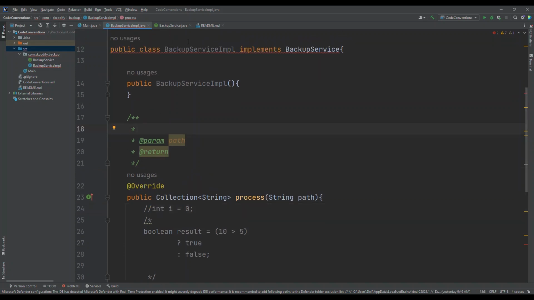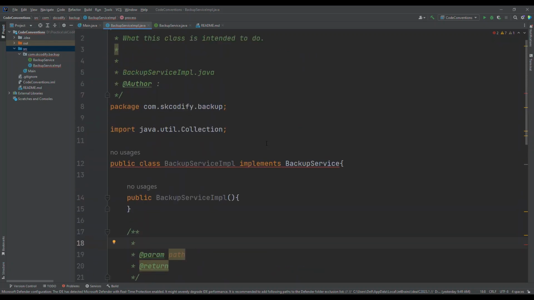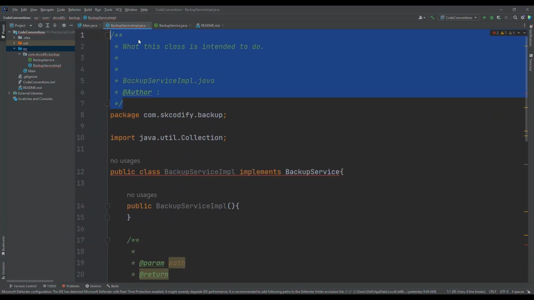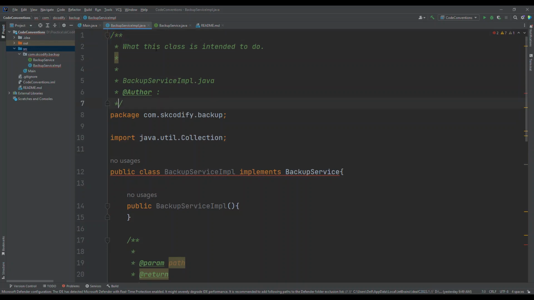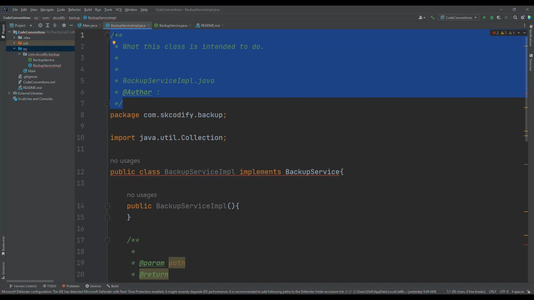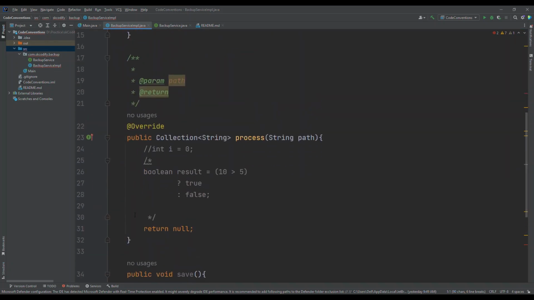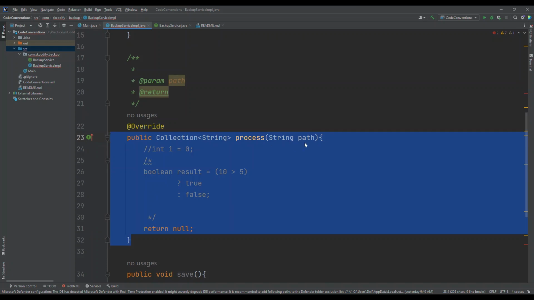So it is saying the comment should be an overview of what the method or the class is doing. Here also you can see this is a documentation comment. Documentation comments are useful to generate the documentation in Java. We have a tool, some command. We will see that using that command we can generate the documentation, which can be useful for other programmers or other teams to know about the APIs, about a certain method.